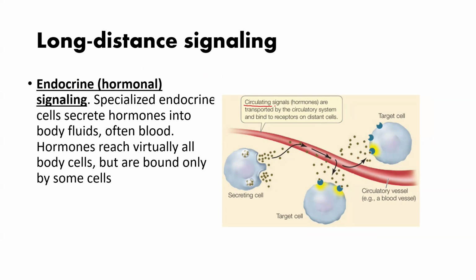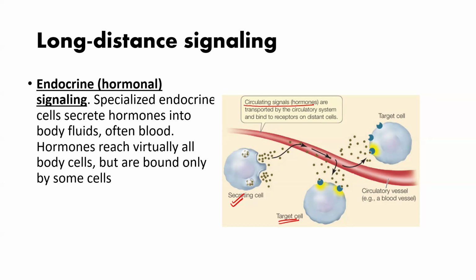These signal molecules, which are also known as hormones, are released from the secretory cells, go through the blood, and bind only to the receptors present on the target cell. They will go everywhere, but they bind only where the receptors are present. Is it clear? Such type of signaling is known as long distance signaling, meaning endocrine signaling.